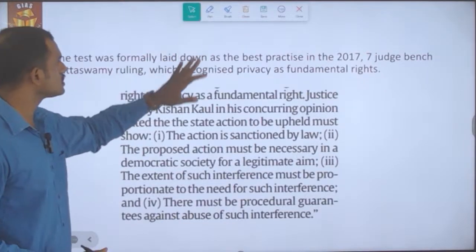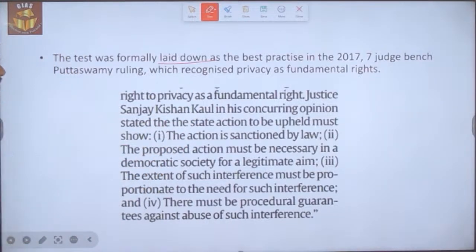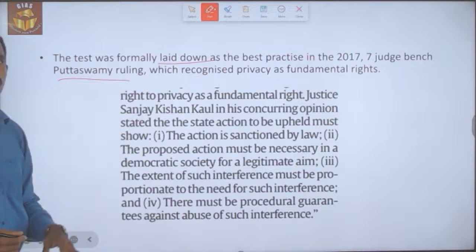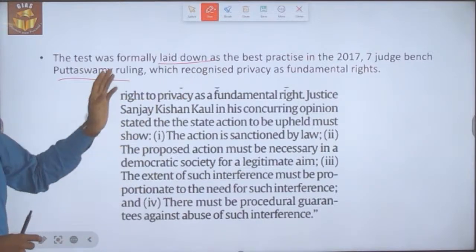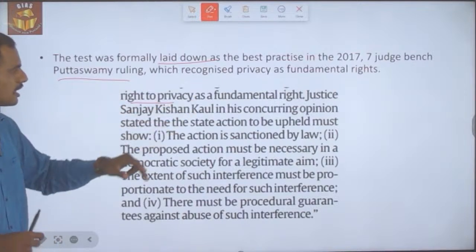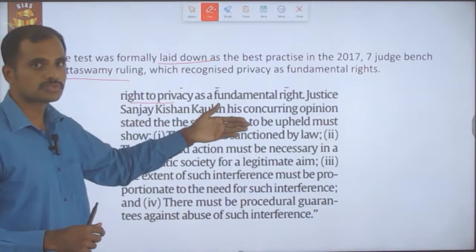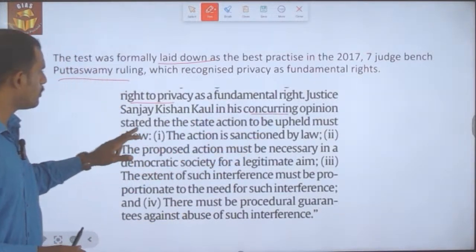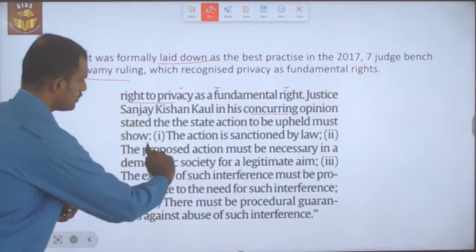The test was formally laid down as the best practice in 2017 by the seven-judge bench Puttaswamy ruling, which provided the judgment on the fundamental right to privacy. In that, the judges held that the right to privacy is a fundamental right, and in the concurring opinion of all the judges, they listed certain provisions.